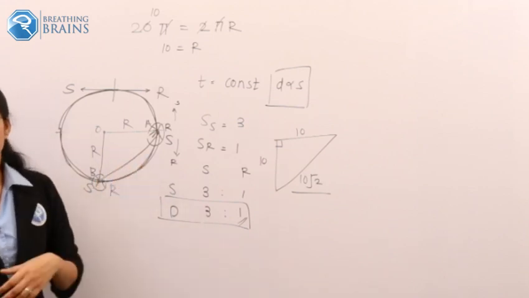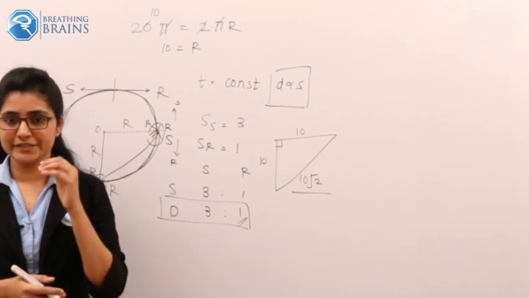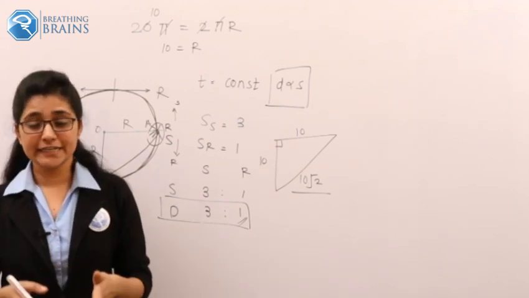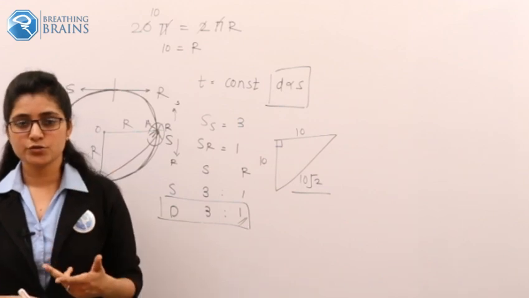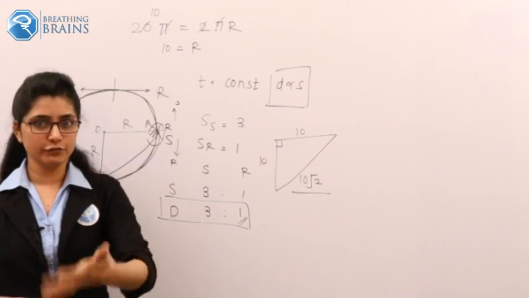Did you get this question? If you get this question, please type 1. If you don't get this question, please type 2, so that I could understand whether I should repeat this question or go for the next question.